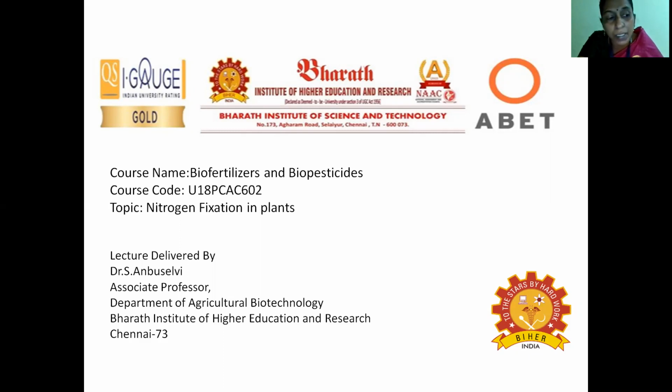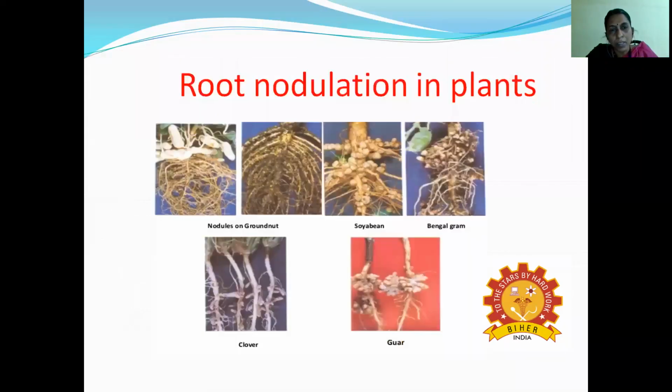So, which plant is involved in nitrogen fixation? The leguminous plant is involved in nitrogen fixation. So we are going to talk about how the leguminous plant is involved in nitrogen fixation. The next thing is the roots. How is nitrogen fixation carried out by means of root nodulation? Root nodulation in plants.